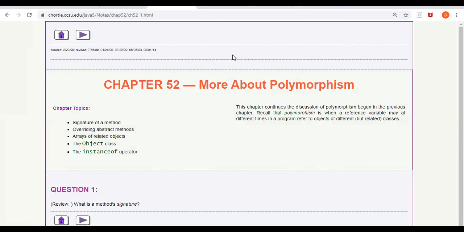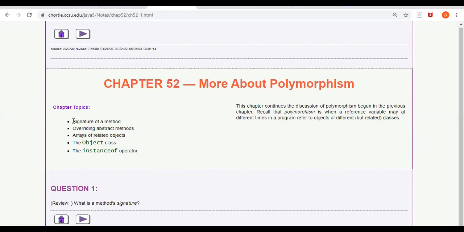Okay, we'll discuss something more about abstract classes and polymorphism and other things. So these are the topics that we'll be discussing in today's session. Something more about the signature of a method. What is the signature of a method? Followed by that, we'll be discussing over methods which we already discussed, but still we'll discuss some more on that.